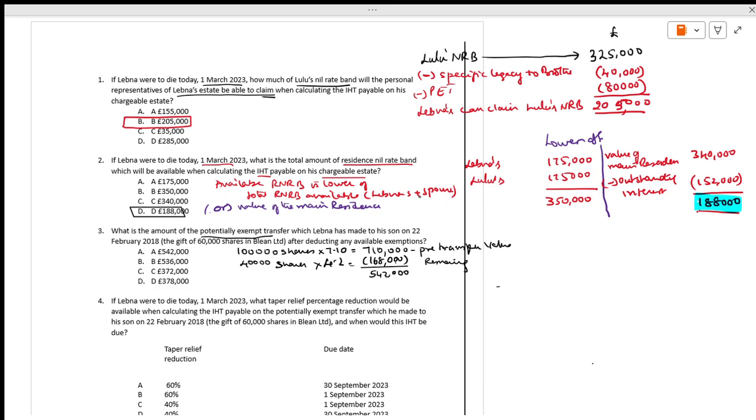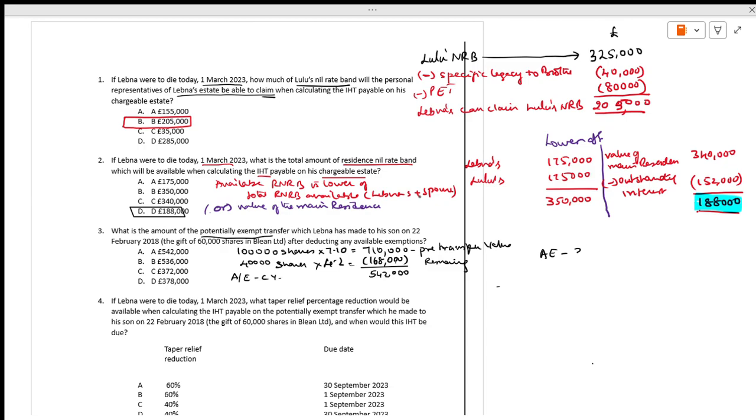Now, after deducting any available exemptions, annual exemptions. What is the current year amount? What is the rule of this? You have to be very clear when you are working on these things. Annual exemption is 3,000 for the current year. I will write annual exemptions.